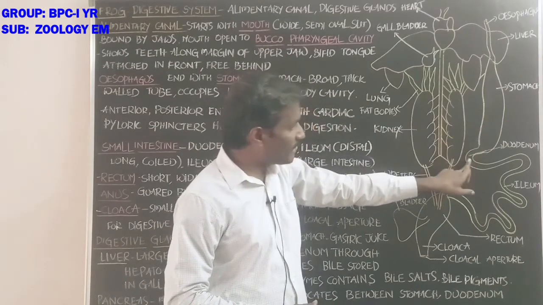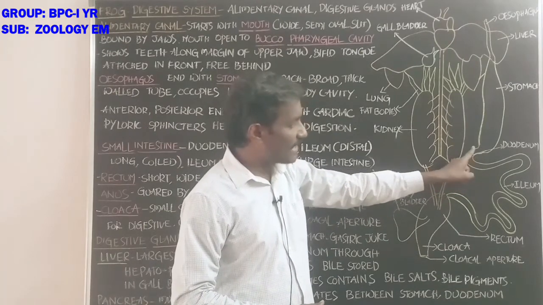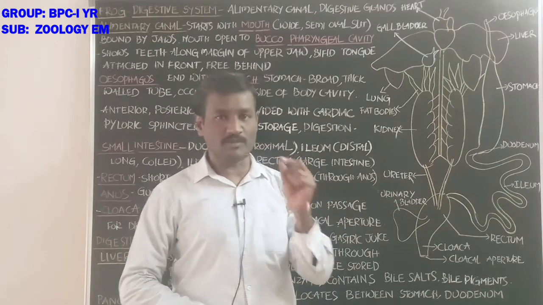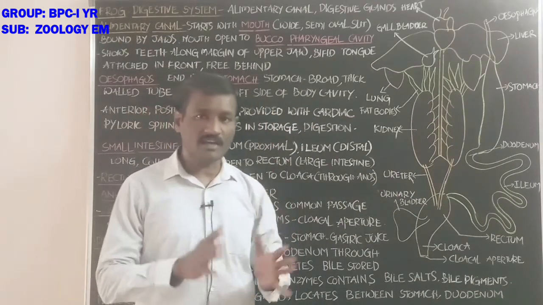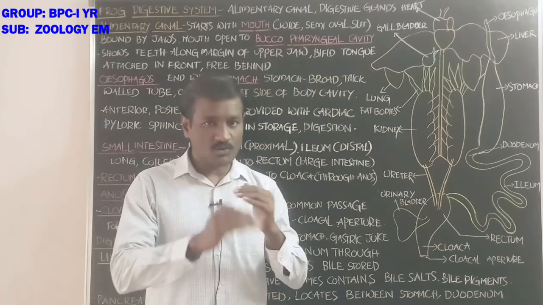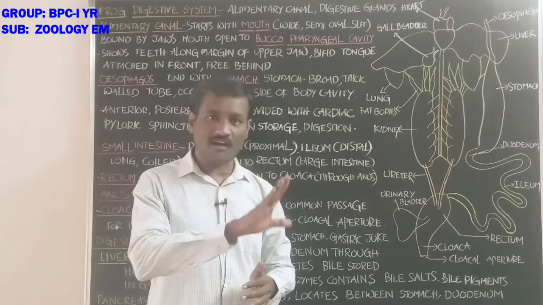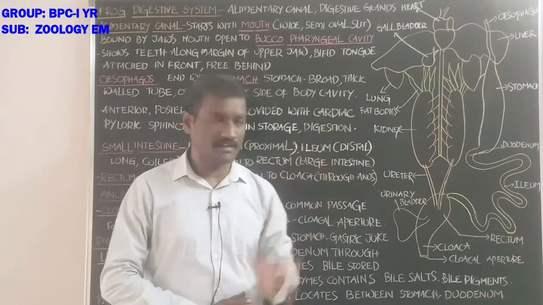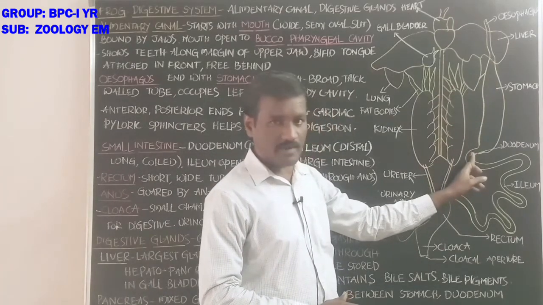The stomach opens into the small intestine, and there is also a sphincter there, the pyloric sphincter. What is the meaning of sphincter? A sphincter refers to a circular, rounded muscle that shows contraction and relaxation.